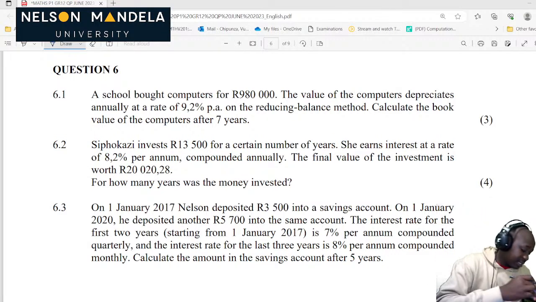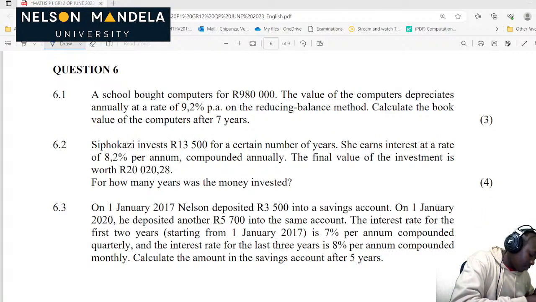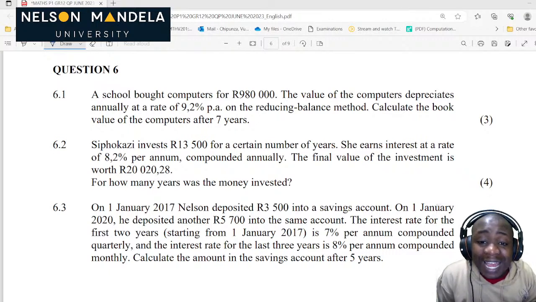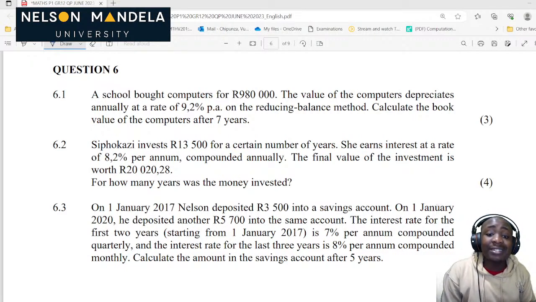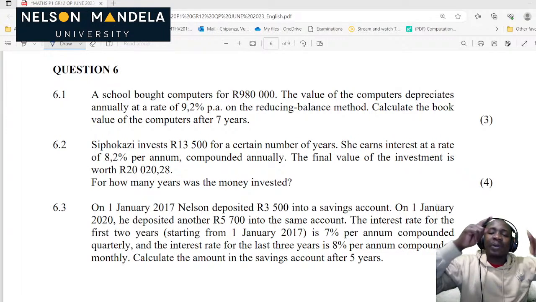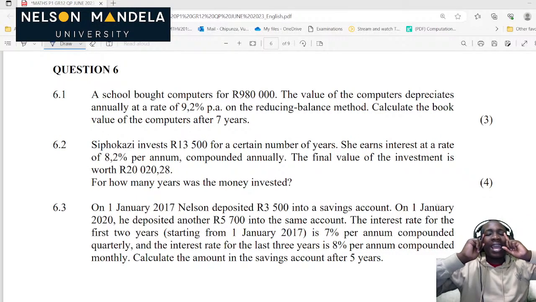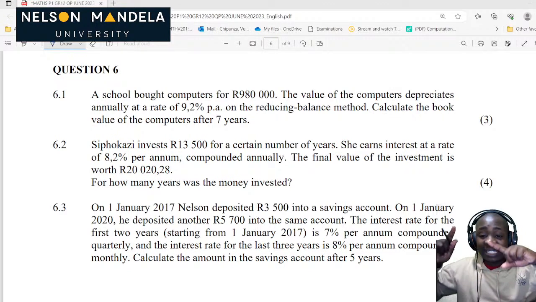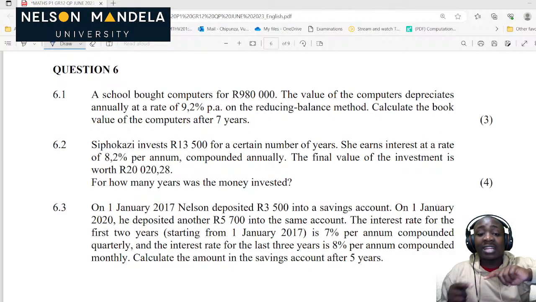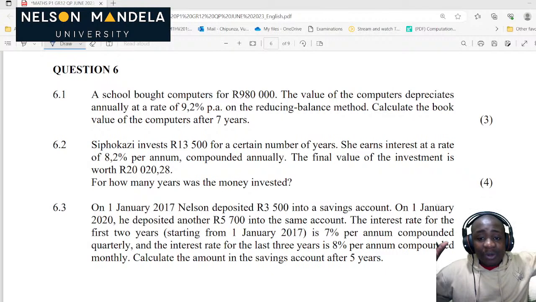Now, question 6. A school bought computers for 980,000. The value of computers depreciates annually at a rate of 9.2% per annum on the reducing balance method, which means we are going to use the formula A is equal to P open bracket 1 minus i, because it is undergoing reducing balance method and it is compounded annually. So we already know how to calculate that. Calculate the book value of the computers after 7 years.